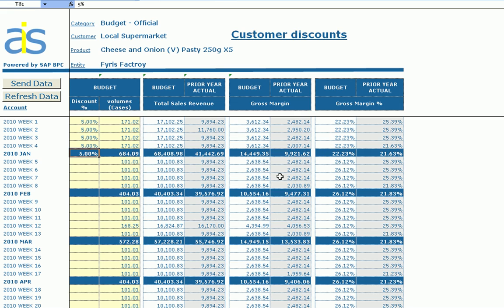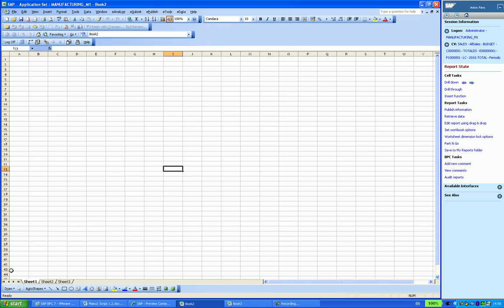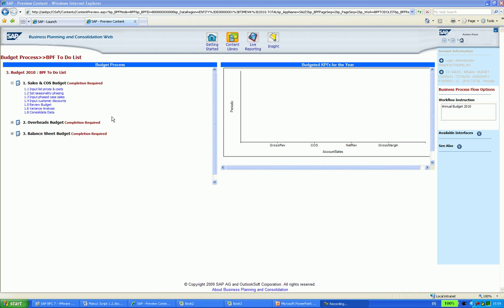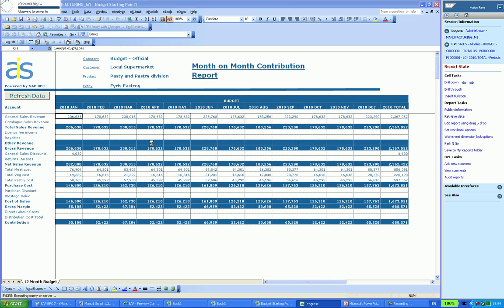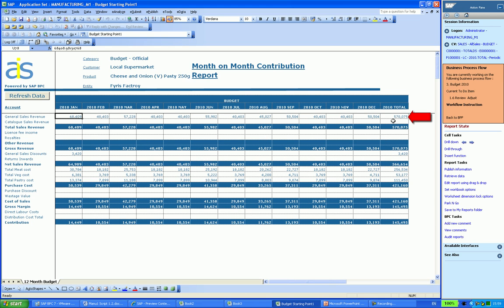So notice that the margins recalculate automatically and my new gross margin percentage is 22.23% after applying that 5% discount. Now I'll close this schedule. Next I want to review the full year sales and margin budget for our sample product. So I click Process Substep 1.5 Review Budget. So we can see I have a total budget sales for my sample product of 570k.